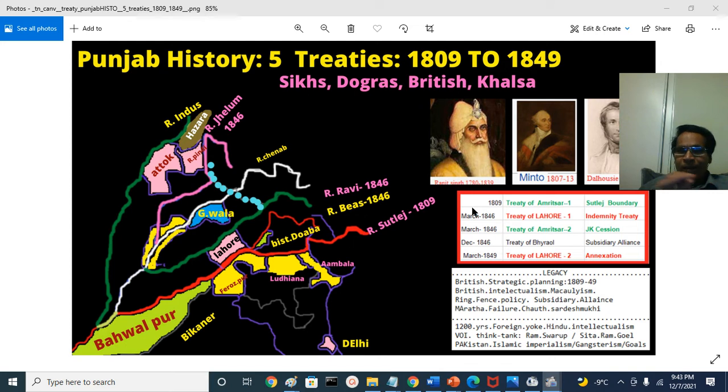She did all the administration, all departments are under her control. Of course, the leaders, Sardars, helped her. British were still there. Now, the Treaty of Bhairaval signed, that means the British had to leave Punjab by December 1846. They didn't leave, they wanted to stay there.